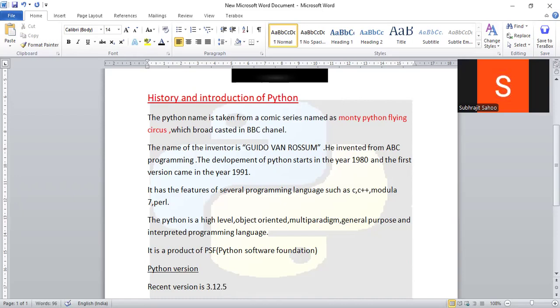We are using this version for study and learning purposes. The recent version is 3.12.5. It is published in August 24, right? August 24, it is published.